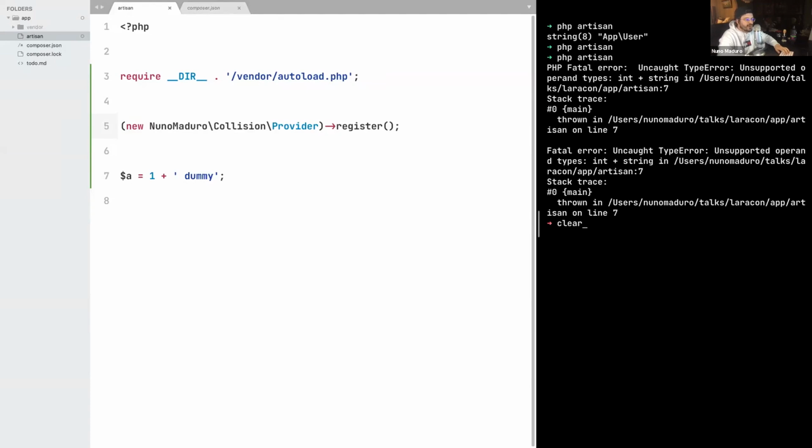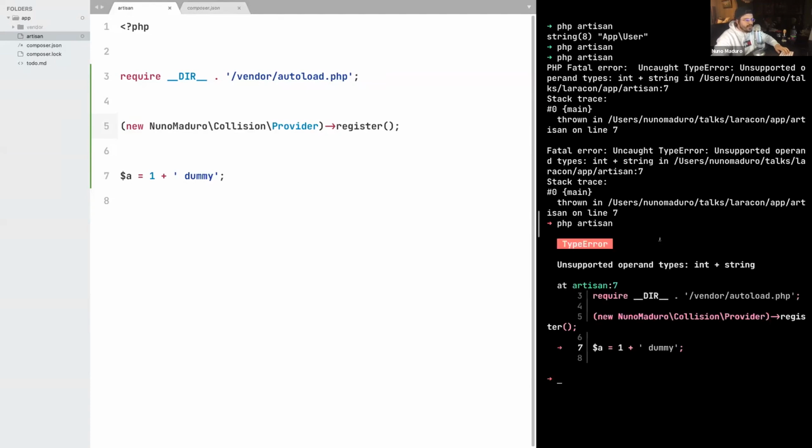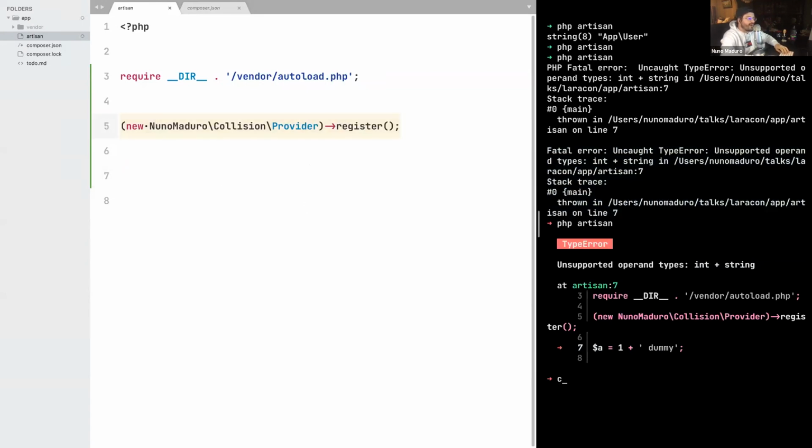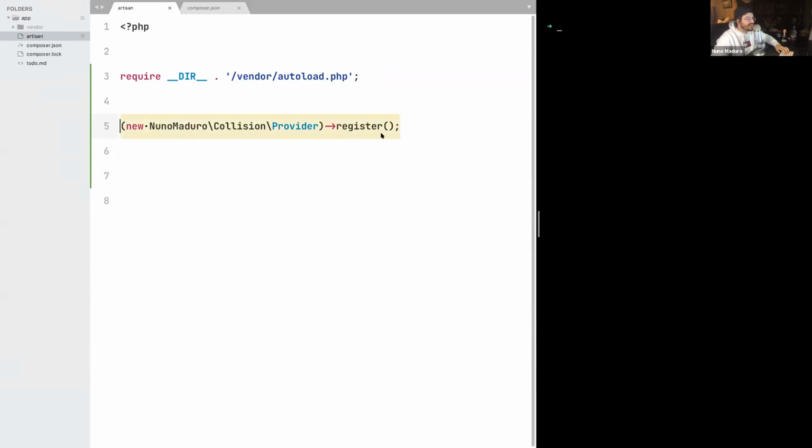I'm going to actually just put it below. So you immediately see that you have a type error, and then you know that you performed an integer plus a string. So this is something that probably is a mistake. And then you have this code snippet that just points to the right direction. Boom, it is so much better than not having Collision. So let's just work with Collision for now for error handling of our CLI tool. All of this is also done internally on the Laravel framework.